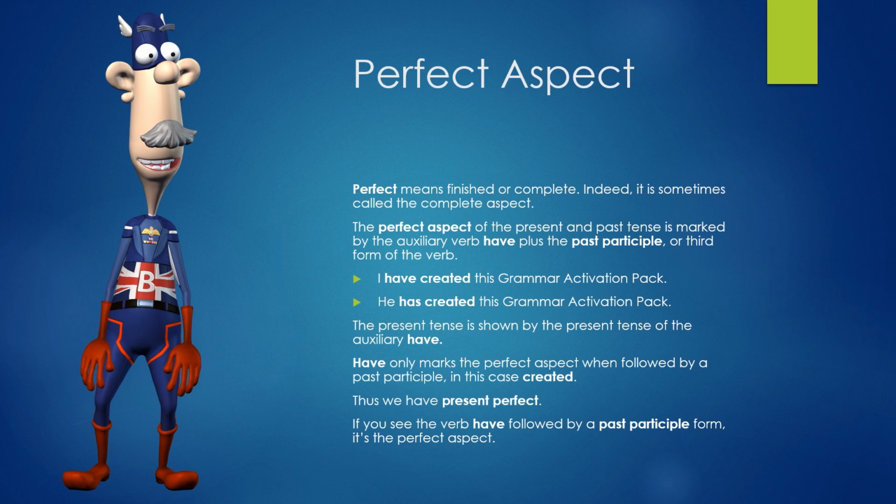The present tense is shown by the present tense of the auxiliary have. Have only marks the perfect aspect when followed by a past participle, in this case, created. Thus we have present perfect. If you see the verb have followed by a past participle form, it's the perfect aspect.